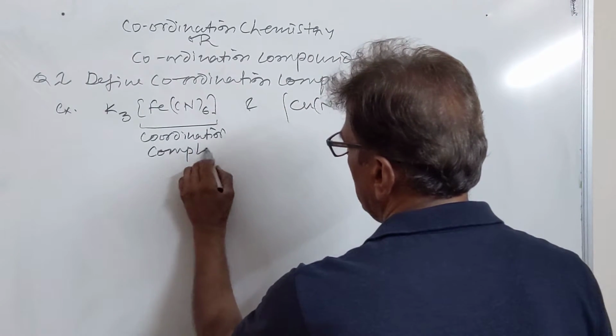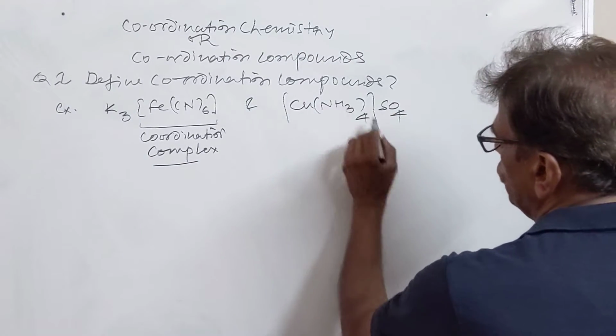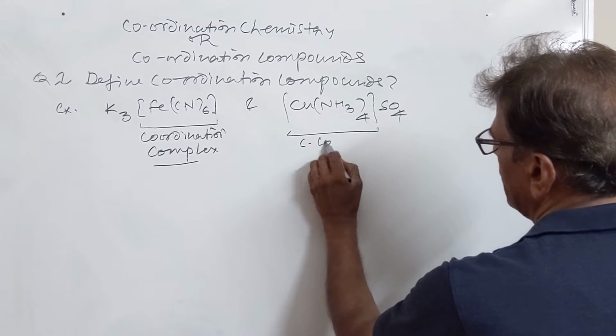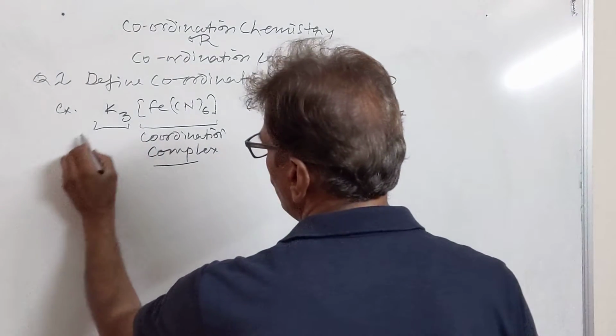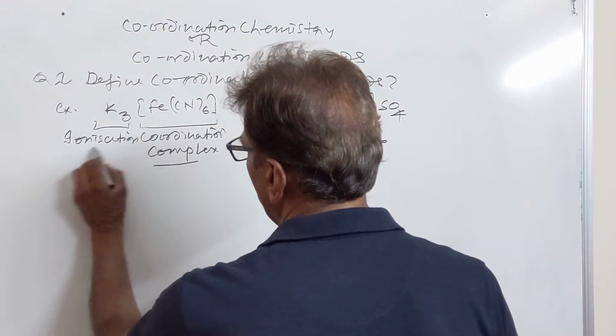The ions which are present outside the coordination sphere are mainly to balance the positive or negative charges. This is your coordination complex. And the ions which are present outside this are called the ions of ionization sphere.